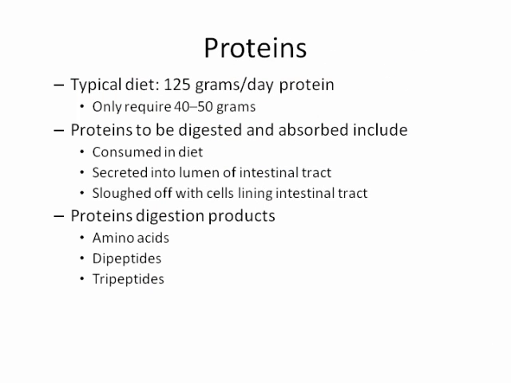Let's take a look at the digestion and absorption of proteins. A typical diet consists of 125 grams per day, which far exceeds our actual requirement of only 40 to 50 grams per day. Proteins to be digested and absorbed include those that are consumed in the diet. In addition, those that are secreted into the lumen of the intestinal tract.